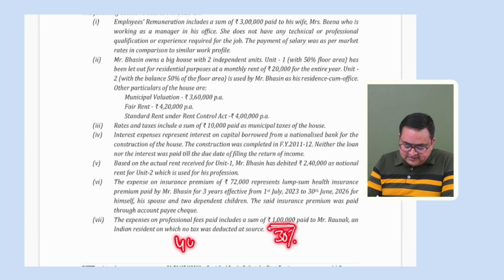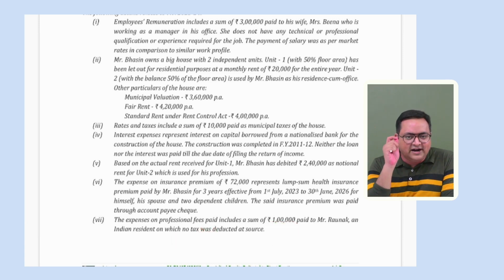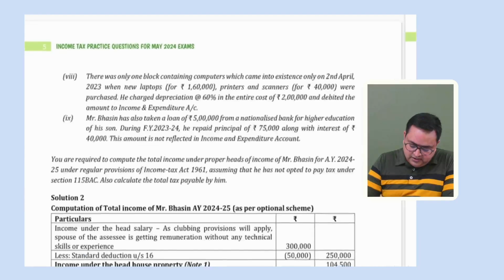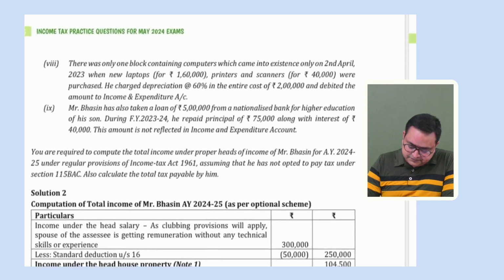If you remember, the section is 40(a)(ia). If you don't even remember the section, please remember this point: if you are making a payment on which TDS provisions were applicable and you are not deducting TDS, 30% would be disallowed if you are making it to a resident. Simple. This was a simple point.